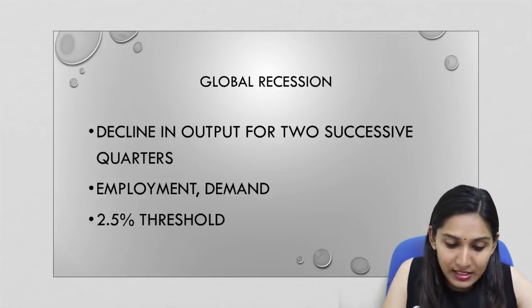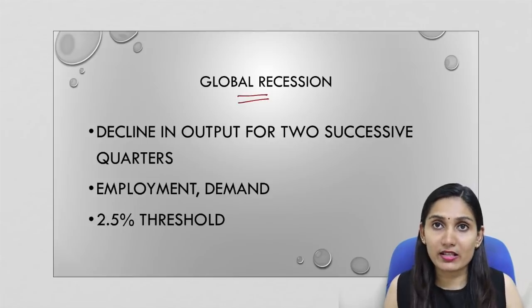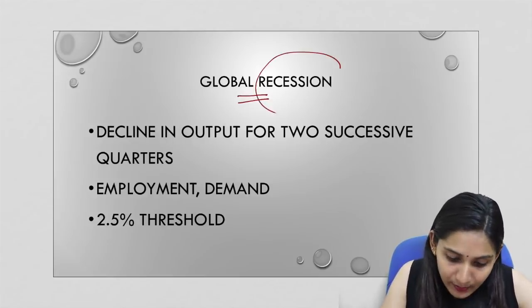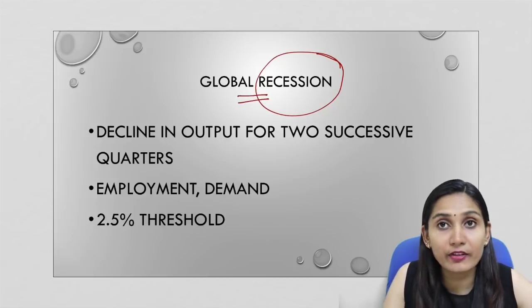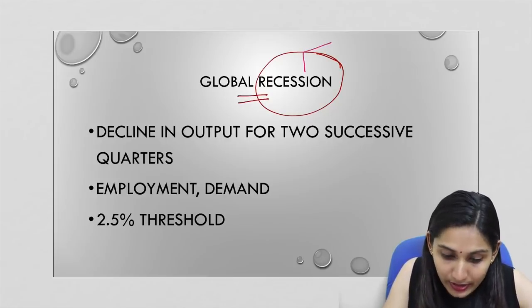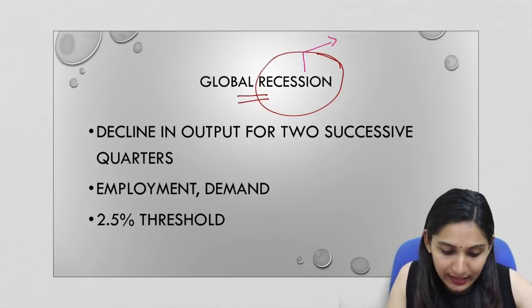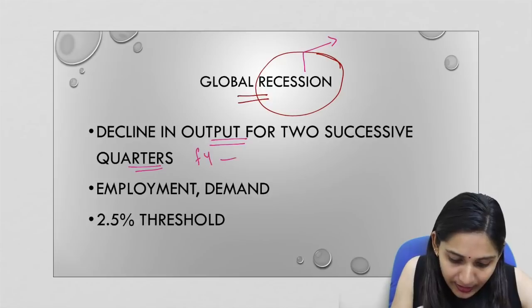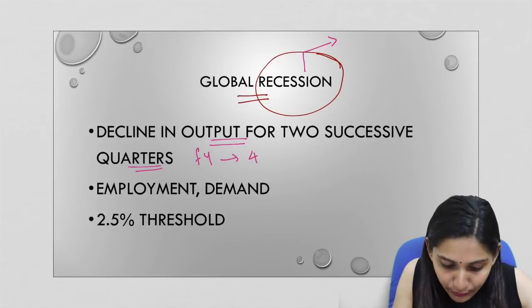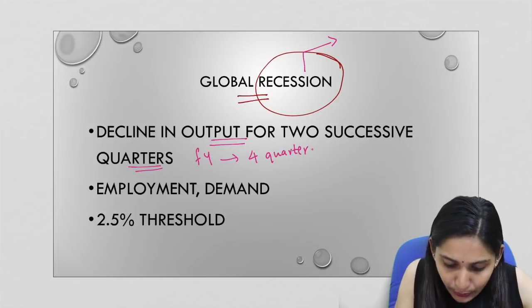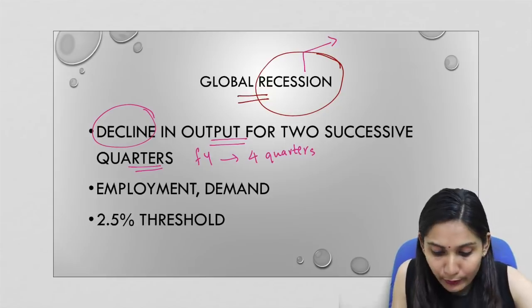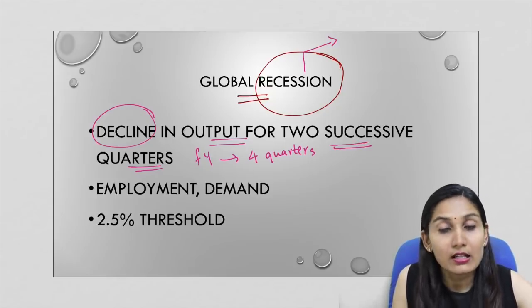So let us start. Let us first understand what is the term global recession, or how we can define a global recession. What is that situation? To understand that, let us first understand the term recession. Before going into global recession, we must understand what is a recession. A recession happens when the output declines for 2 successive quarters. Now, if we look at a financial year in India, a financial year is divided into 4 quarters, which is Q1, Q2, Q3 and Q4. So if there is a decline in the output for 2 successive quarters, it is called a recession.